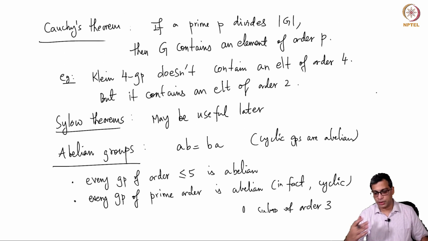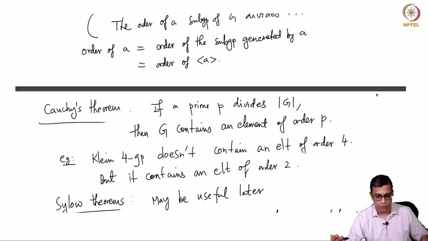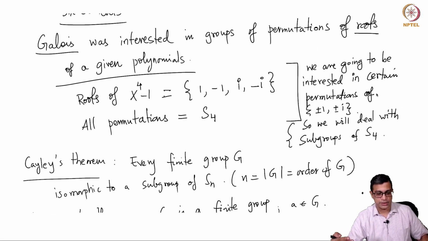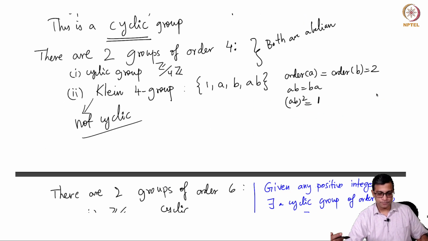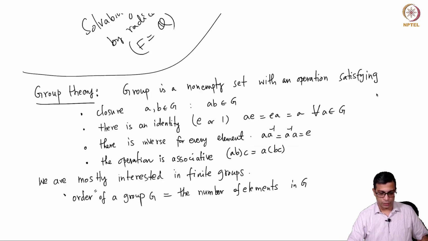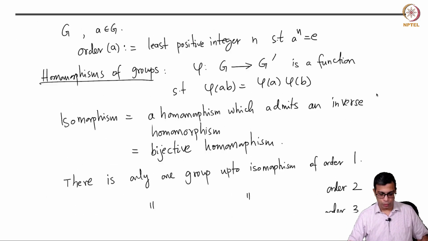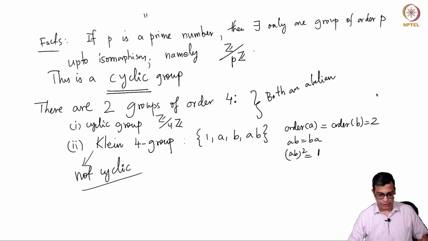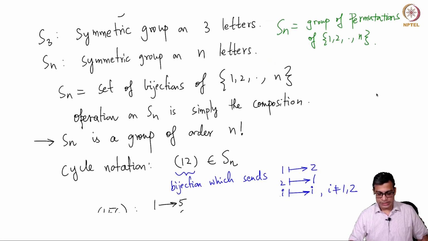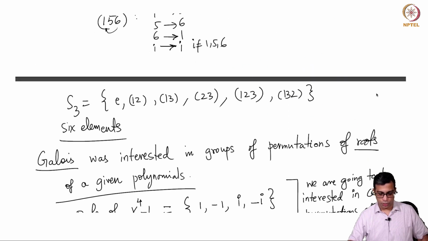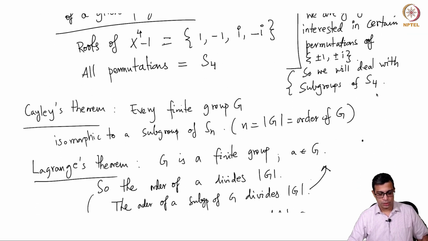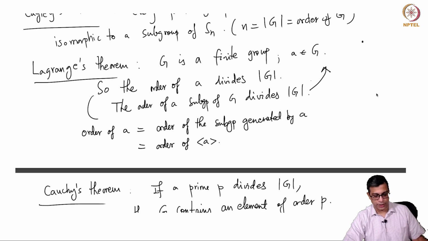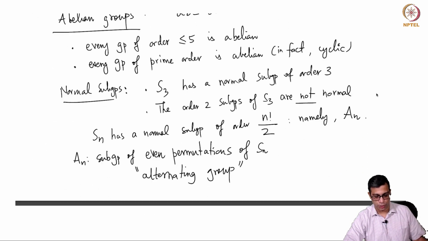There are many other things that I may be forgetting right now. These are the things that I have done today. I recalled what is a group, homomorphisms of groups, very important basic notions, cyclic groups, abelian groups, symmetric groups, and talked about homomorphisms, isomorphisms, and some important theorems: Cayley's theorem, Lagrange's theorem, Cauchy's theorem, and so on.